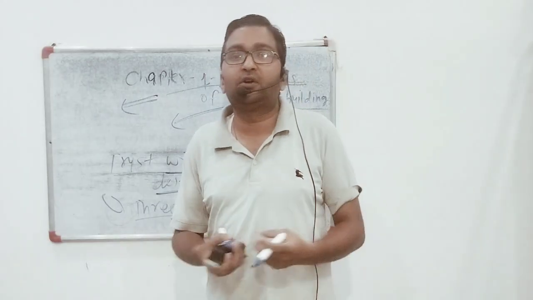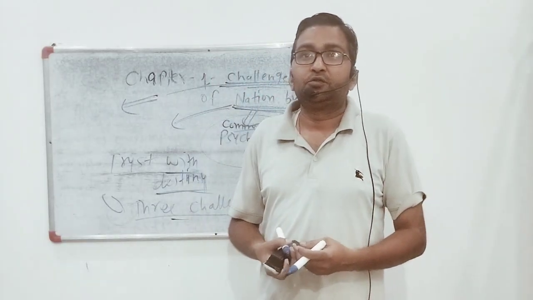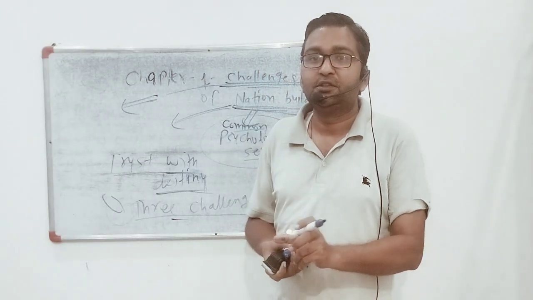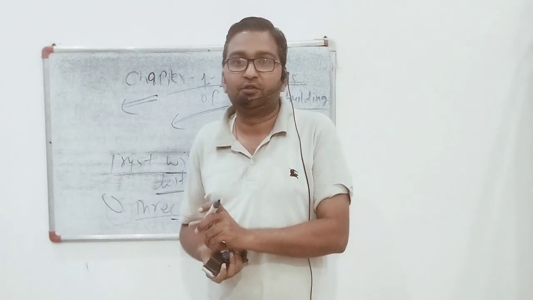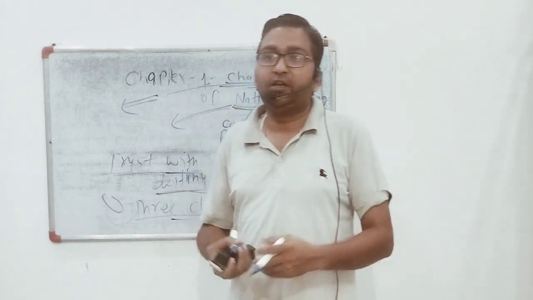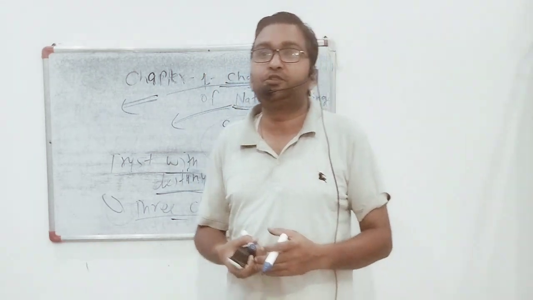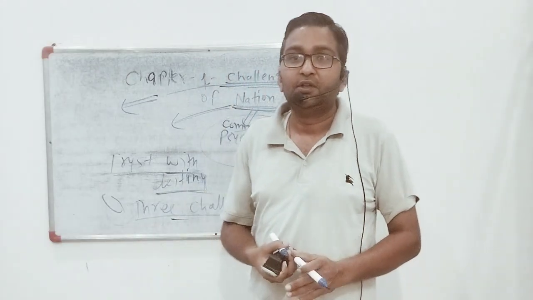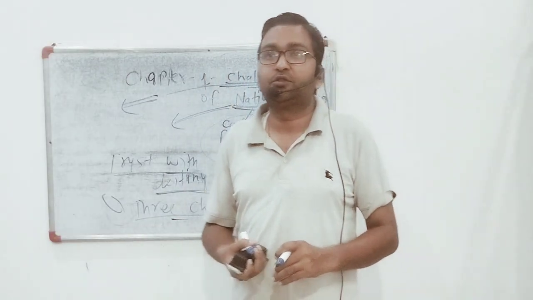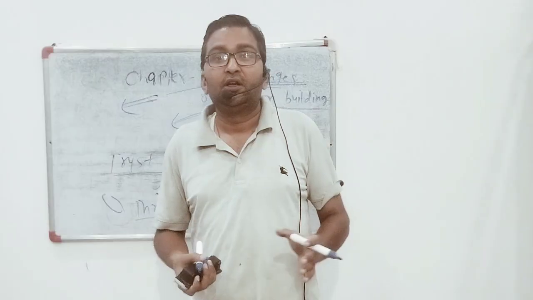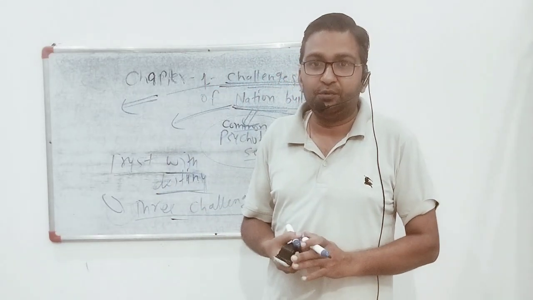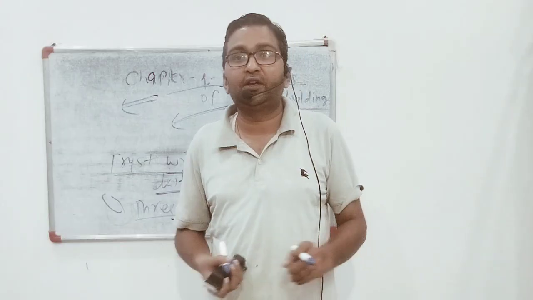Now the third challenge was to ensure the development of entire sections of society, not only a few sections. For example, when India became independent, the majority of the land was controlled by the Zamindars. So the freedom fighters set up a constituent assembly, and in it we enacted our constitution.